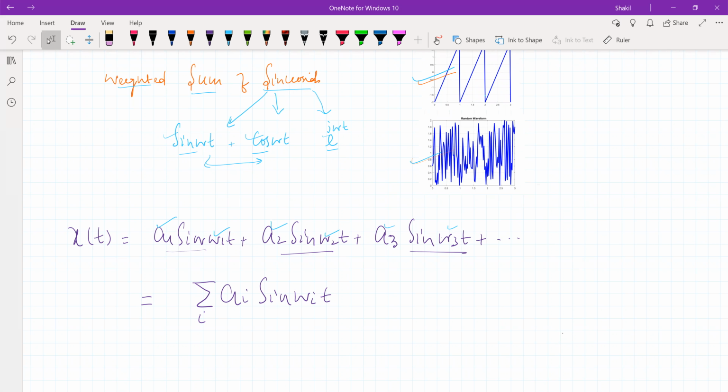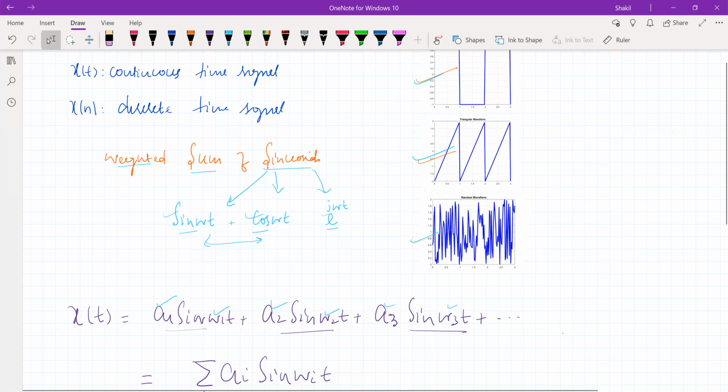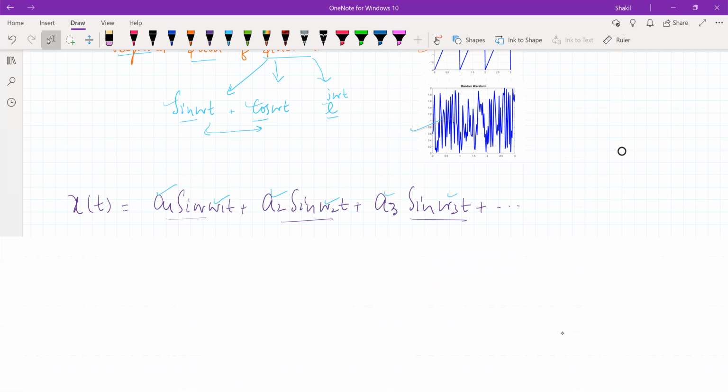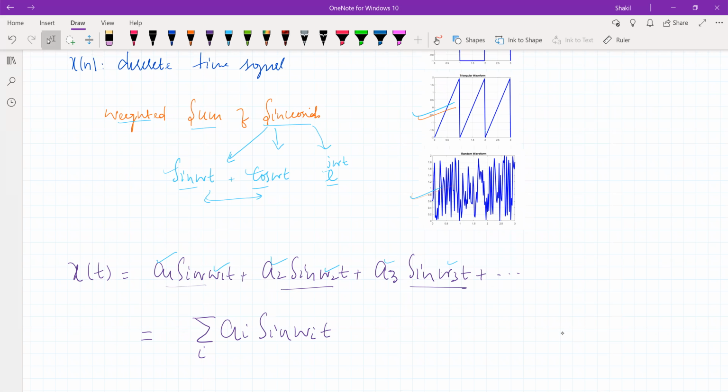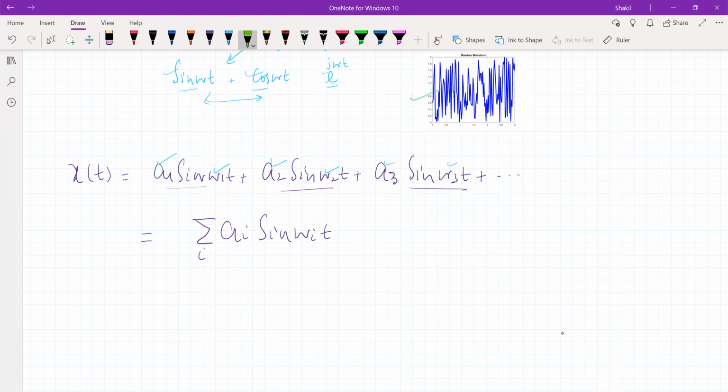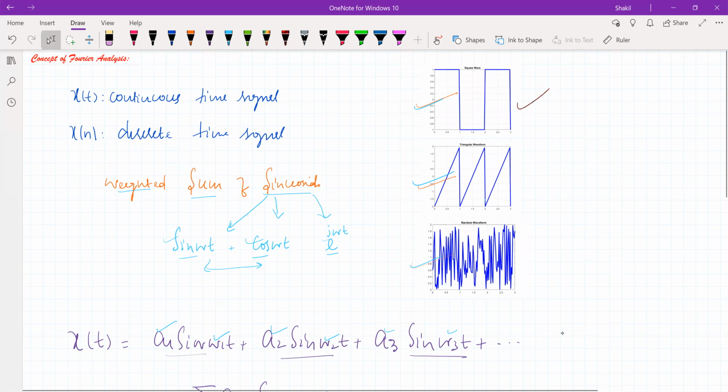Now, the more terms you take in this summation, the better the approximation will be for the signal you are approximating. For example, if you are approximating a square wave, the more terms you take here, the better the approximation will be. Now, to illustrate this, let's suppose we want to approximate this square wave.